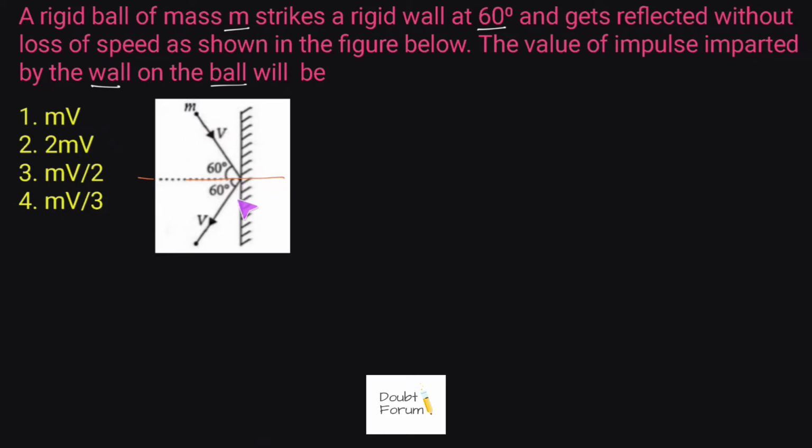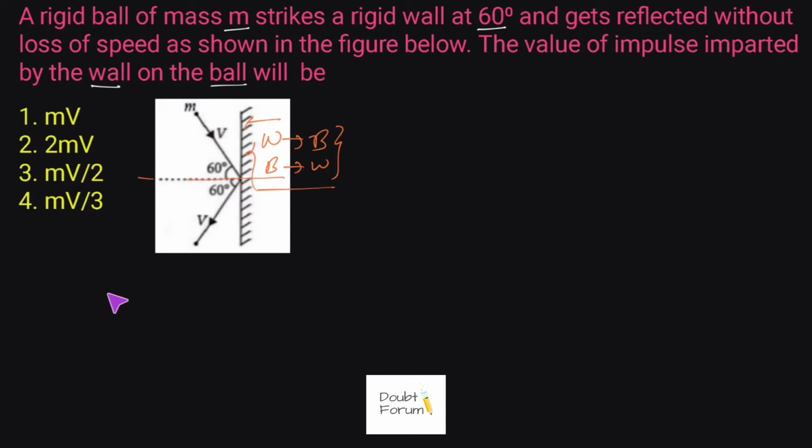So this figure is given and we are asked to find the impulse imparted by this wall on the ball. Whether it is the impulse imparted by the wall on the ball or by the ball on the wall, these two would be the same because of Newton's third law, only the direction would be different. So in order to find the impulse imparted, we need to understand the basic definition of impulse.